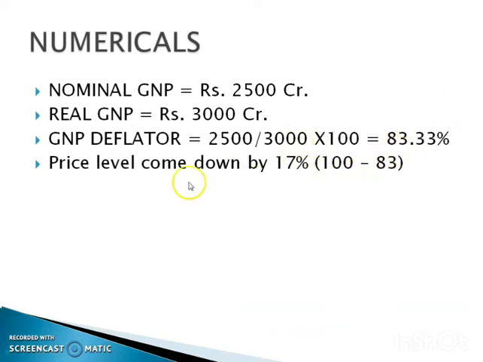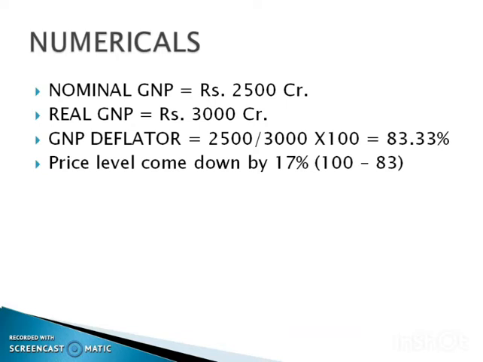So the price level has come down by 17%. So if nominal GDP is greater than real GDP, it indicates that there is a rise in price level, and if nominal GDP is less than real GDP, the price level has reduced as compared to the base year. So this is the GNP deflator or GDP deflator.